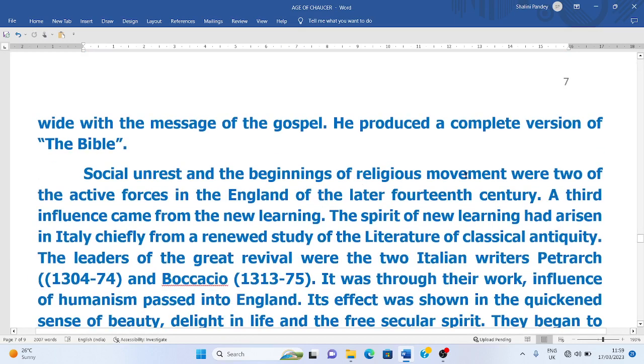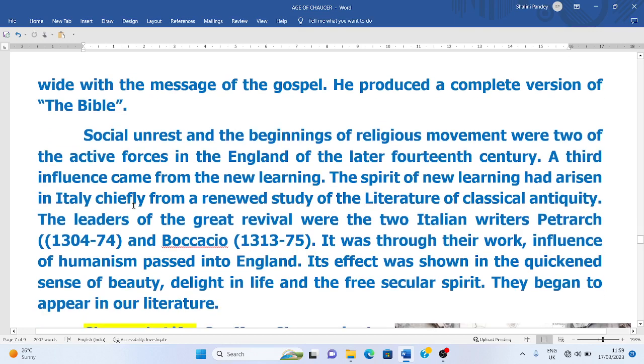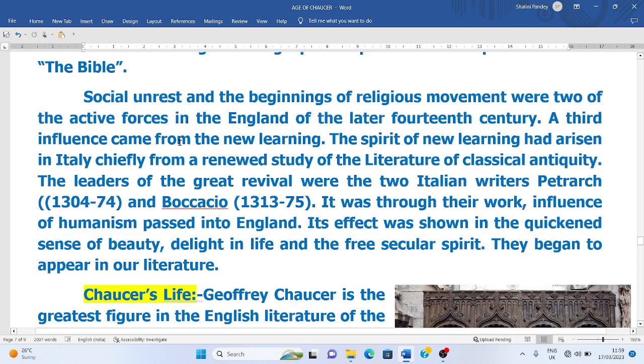He produced a complete version of the Bible at that time. He translated the Latin Bible into English, which became very popular among the common people of England. Now, people themselves could read the Bible and understand its teachings.